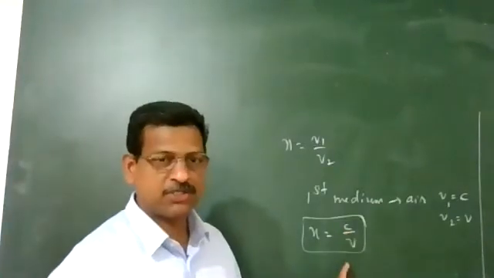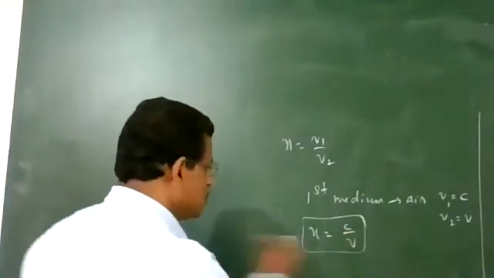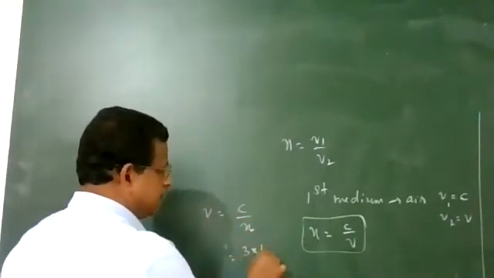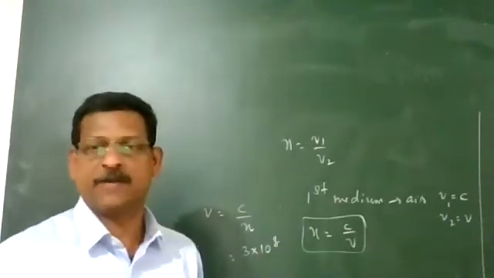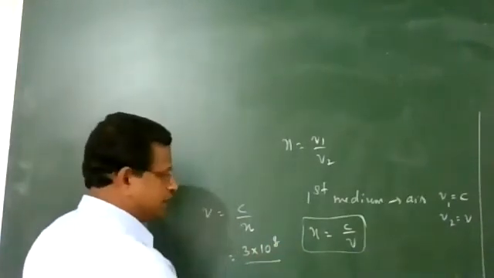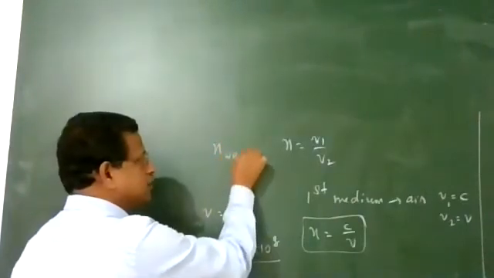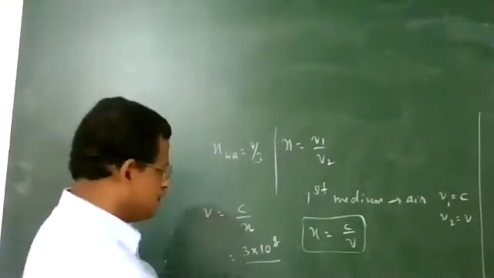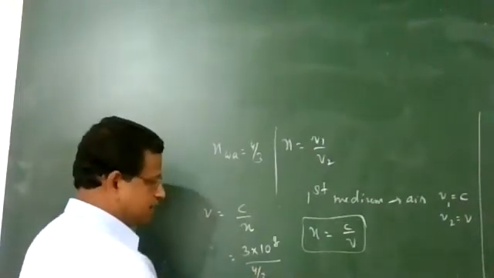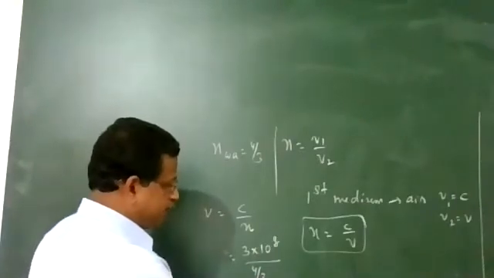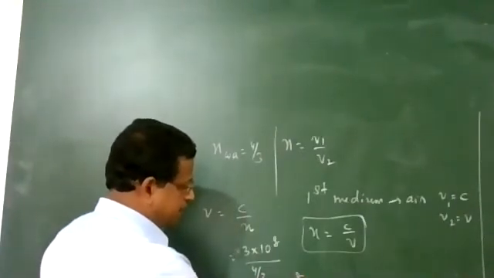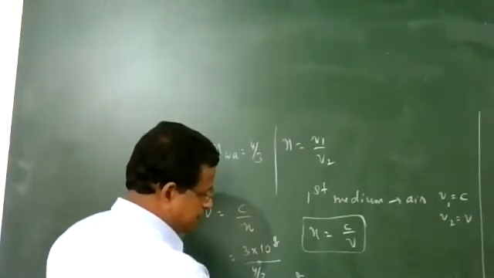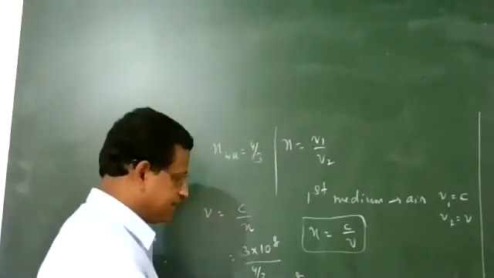n equal to C upon V. So V is equal to C divided by n. The value of C, you should know, is 3 into 10 to the power 8. And the refractive index of water is 4/3. You have to remember the value. So it is equal to 9 divided by 4 into 10 raised to the power 8 meter per second, equal to 2.25 into 10 raised to the power 8 meter per second.